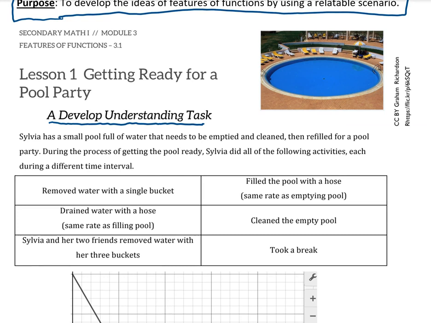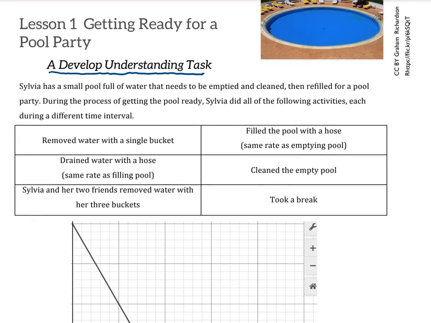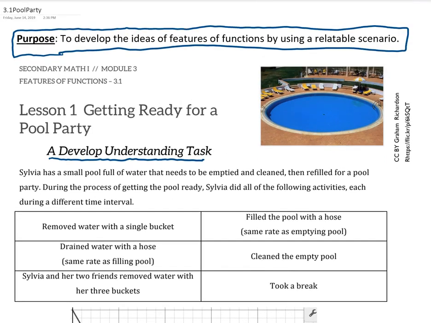So the scenario, the relatable scenario, is Sylvia has a small pool full of water that needs to be emptied and cleaned, then refilled for a pool party. During the process of getting the pool ready, Sylvia did all the following activities, each during a different time interval. So it's very important to keep in mind that the order is not specified. These 6 things could happen in any order, whatever makes most sense to you.